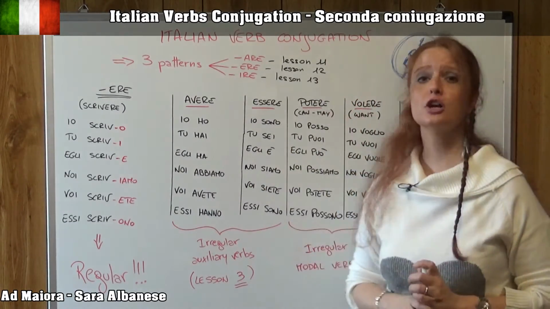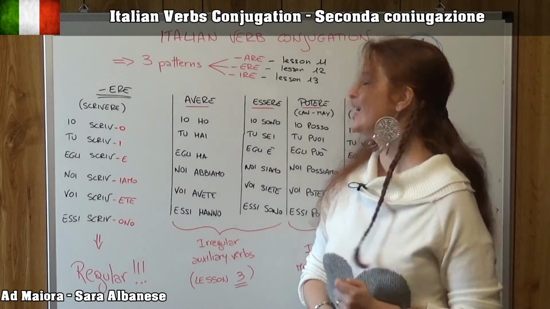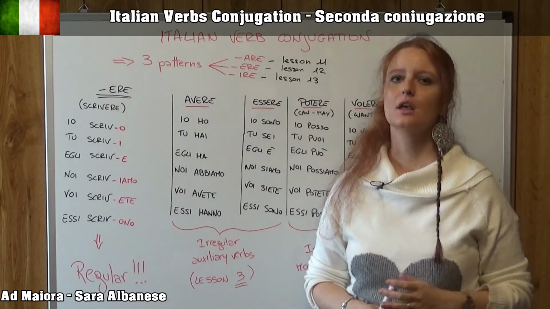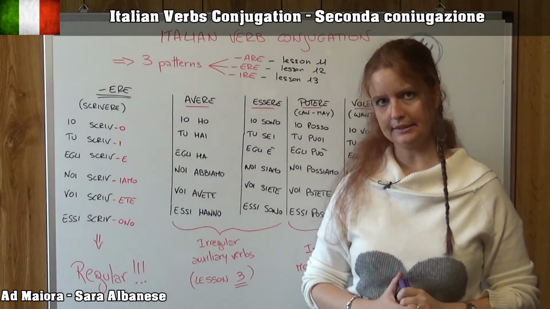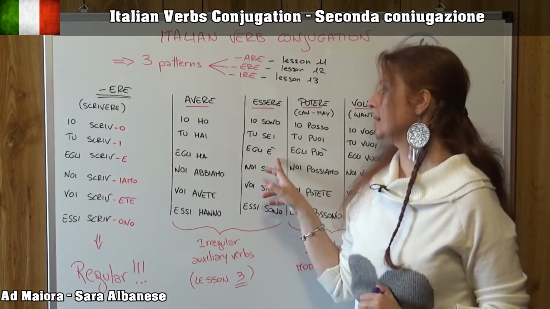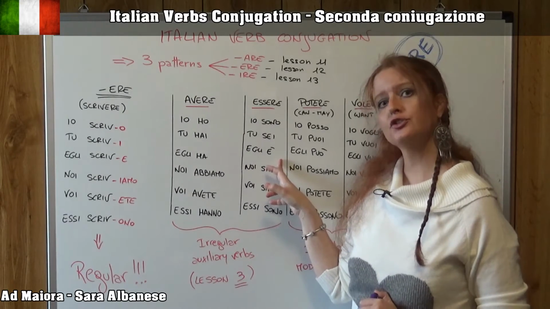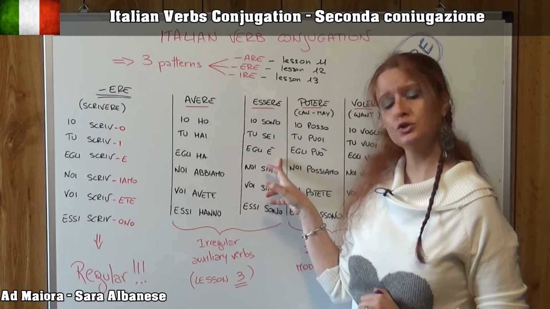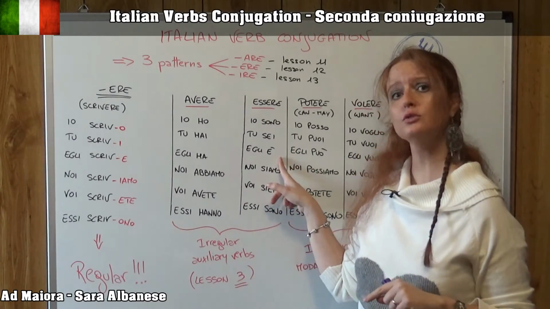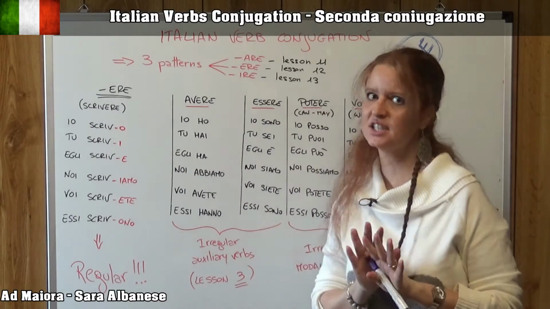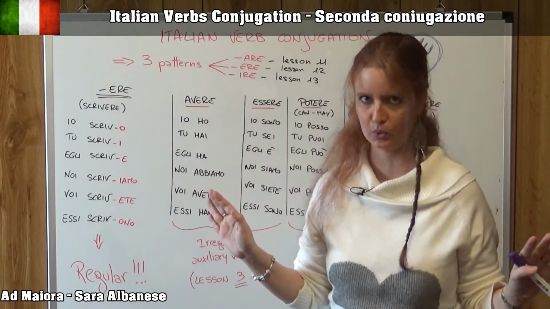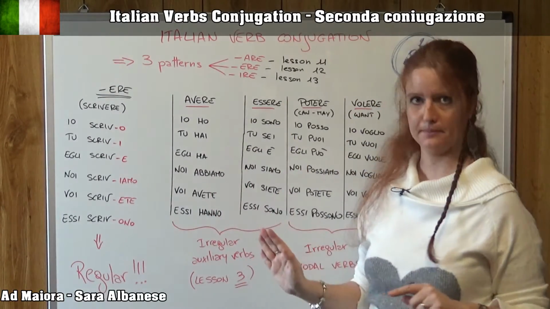Then again, the verb to be, essere. Io sono, tu sei, egli è. Noi siamo, voi siete, essi sono. Well, in this case, you have to pay attention to the accent, okay, for the third person singular, okay? Also in this case, if you don't put the accent, it means something different, because this e without accent means and. So this is completely different, okay? It's just another word. It's not a verb anymore, okay? This is the verb to be, okay?